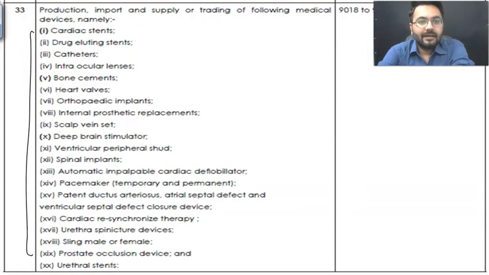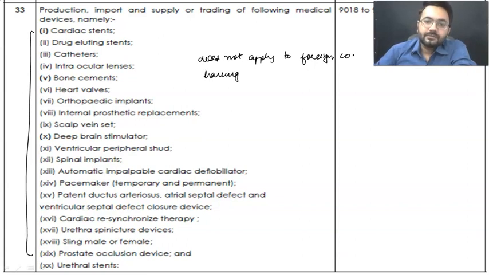Right? Now we have that this part does not apply to a foreign company having only a license office in India. See, whenever it comes to a foreign company, they are operating in India by using a lot of means.